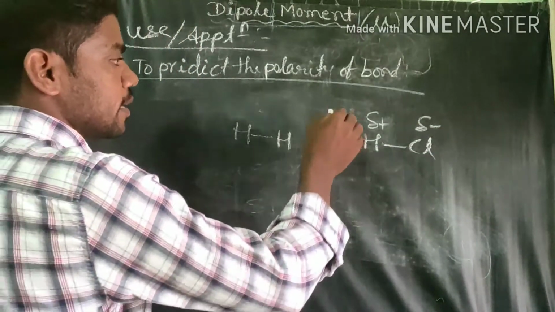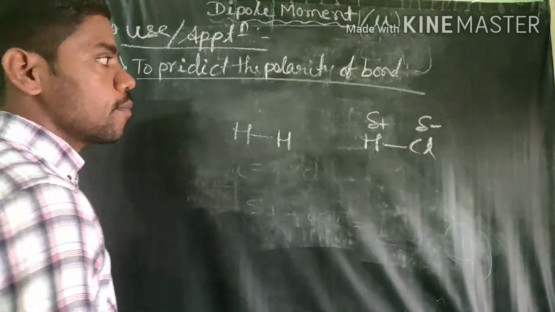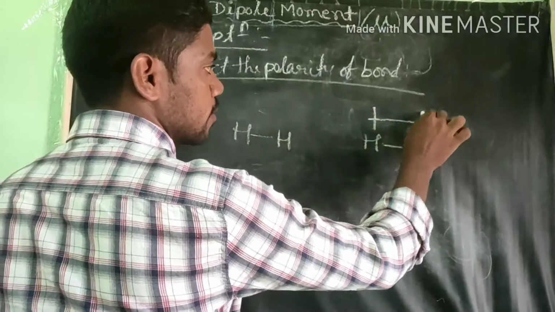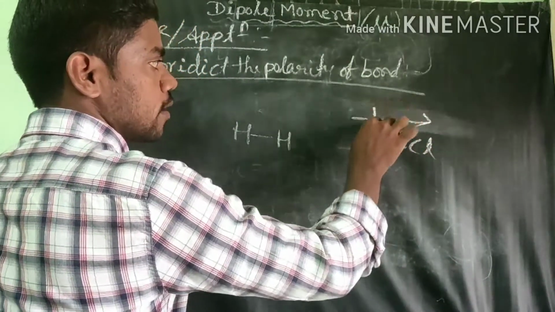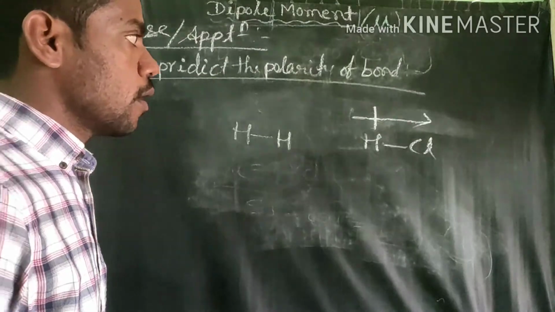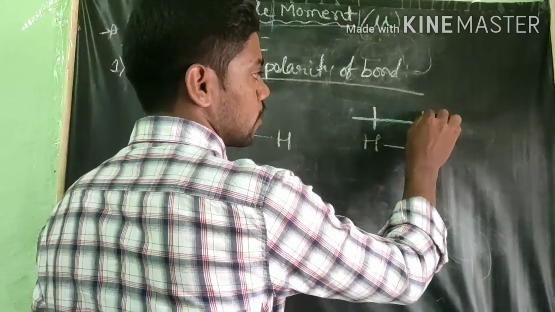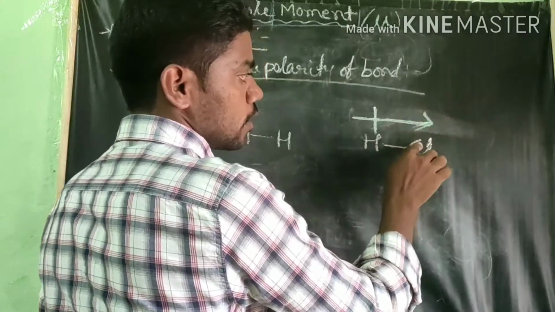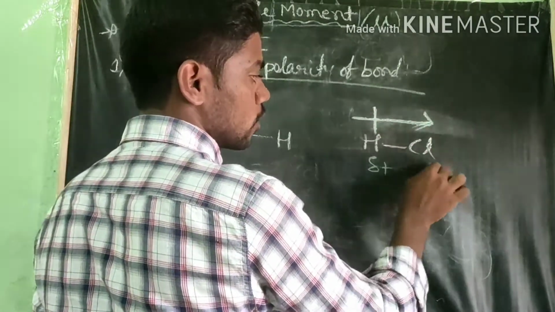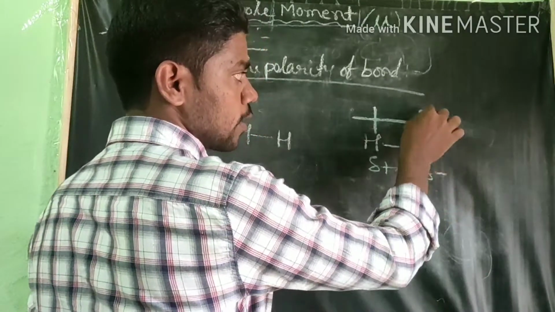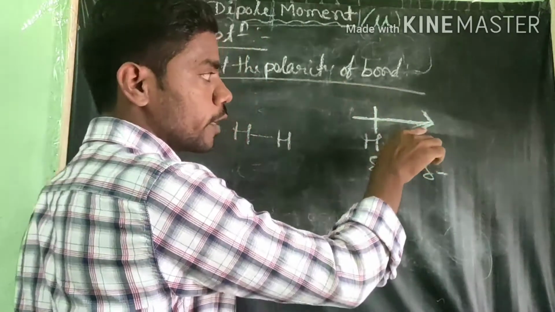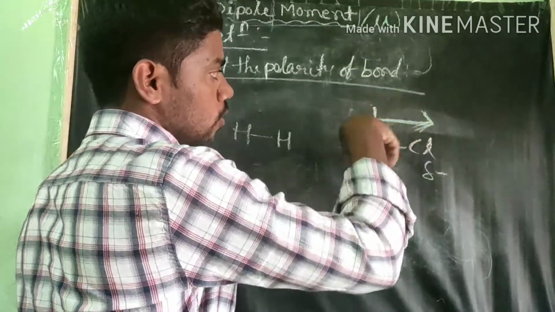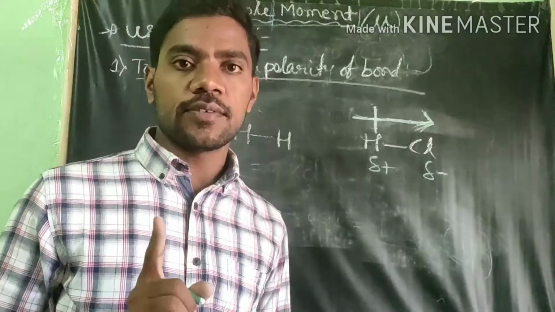And the dipole moment is denoted by a direction or symbol, like this. How to write this arrow mark is also very important. Whenever you see the electropositive atom and the more electronegative atom, the more electronegative side gets the arrow mark, and on the more electropositive side you put a cross.